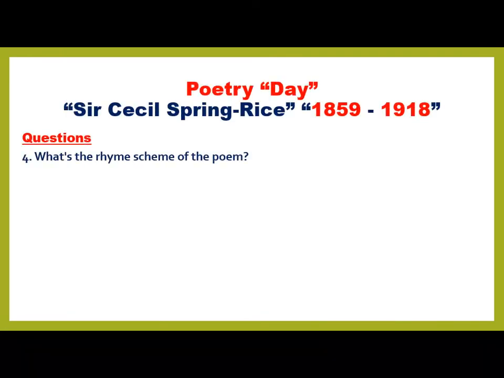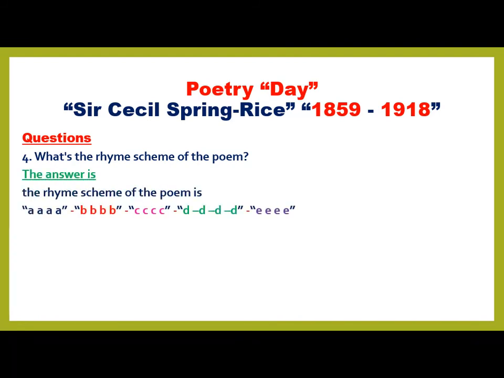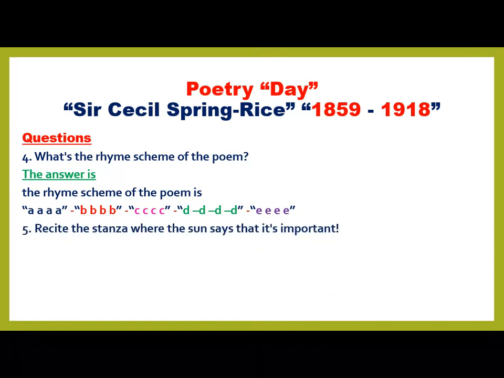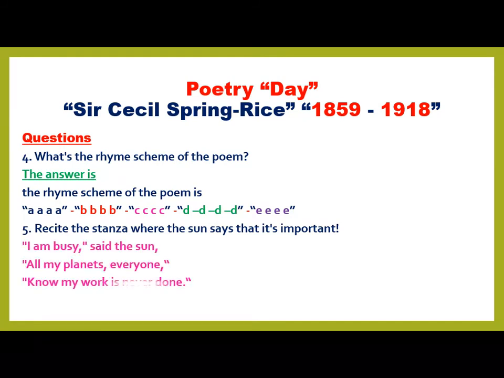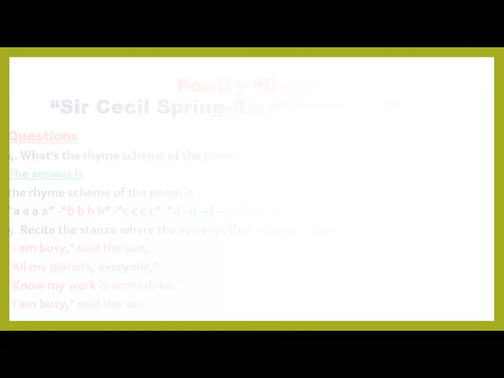Question number 4, what is the rhyme scheme of the poem? The rhyme scheme is A, B, C, D, E. Question number 5, recite the stanza where the sun says that it's important. You know: I am busy, says the sun. All my planets, everyone knew, my work is never done. I am busy, says the sun.